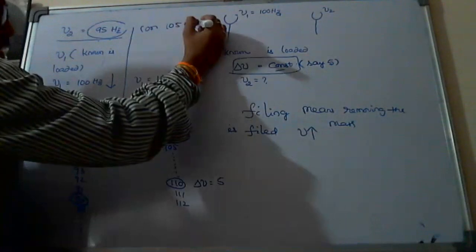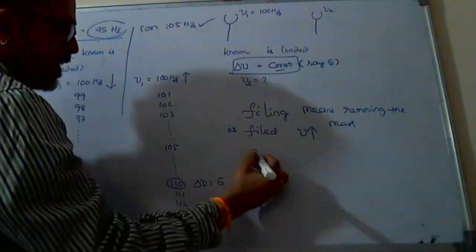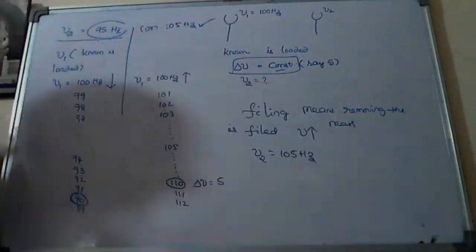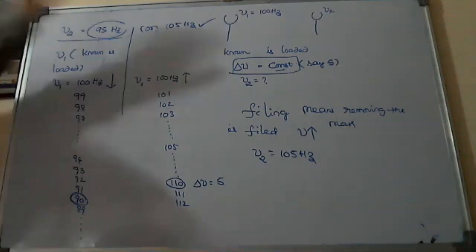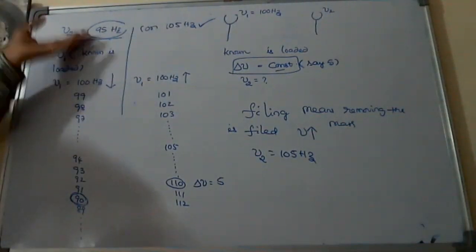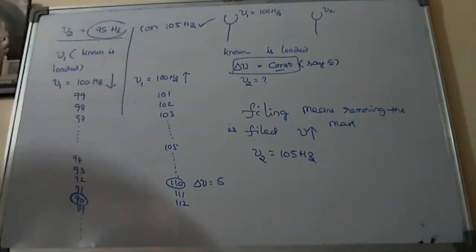What he said, the condition remains constant. That's why there is a chance to get nu2, the unknown frequency, is equal to 105 hertz. Okay. If it is correct, immediately we should not judge the second one is wrong. That is the problem now. Also correct, sir? Maybe or may not be, I don't know.